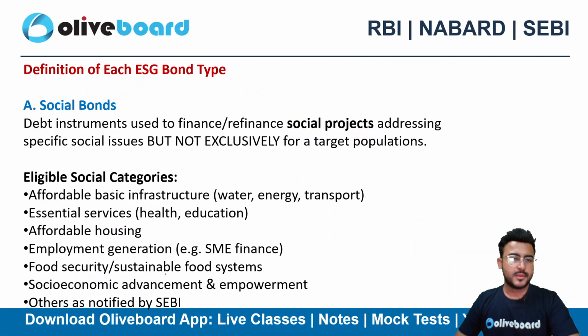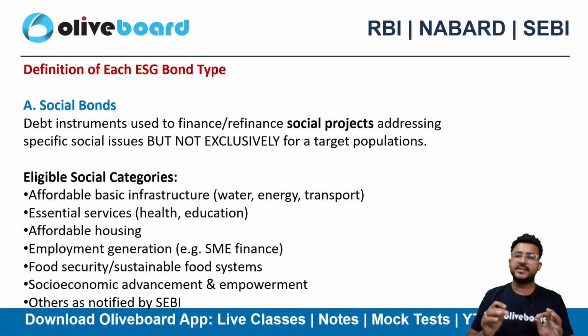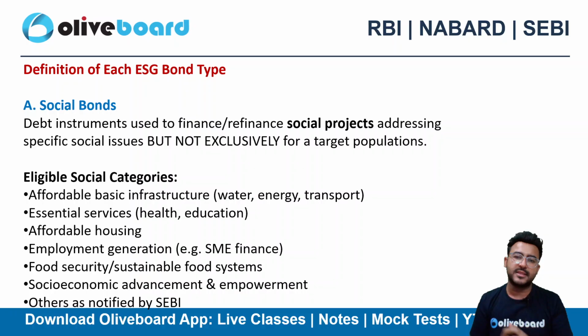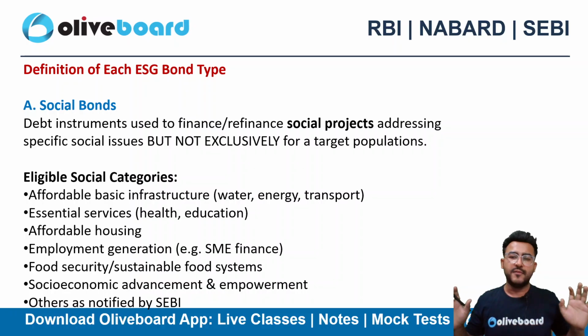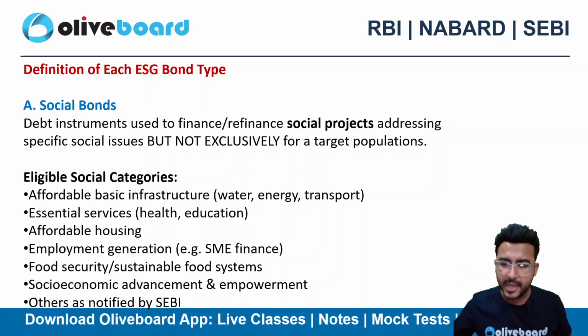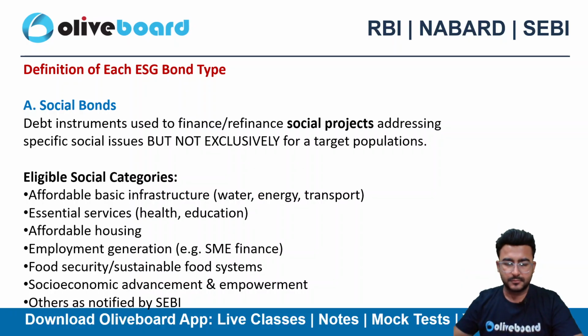Okay, now let's try to understand the meaning of each financial instrument mentioned here. The first one is social bonds. As the name says, we are using this for a social purpose, a social cause, right? A debt instrument used to finance or refinance a social project.